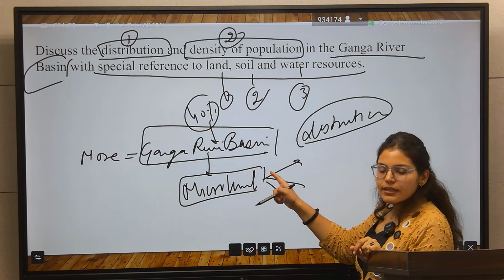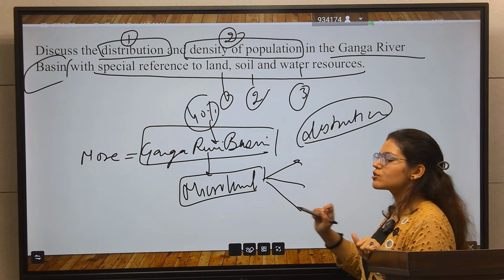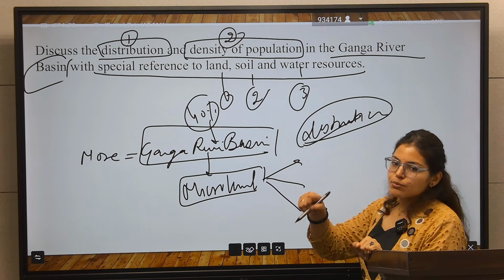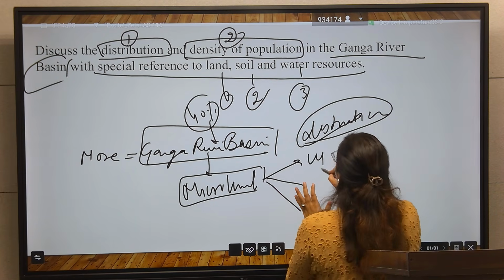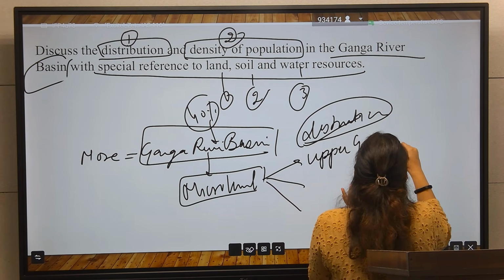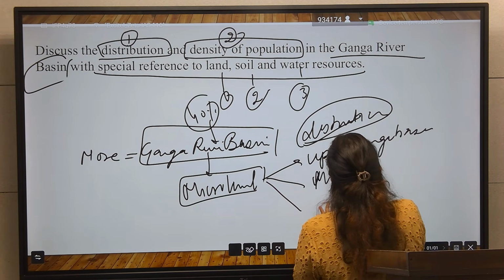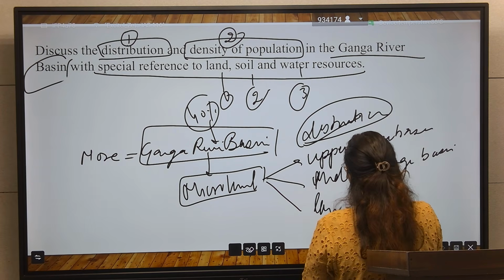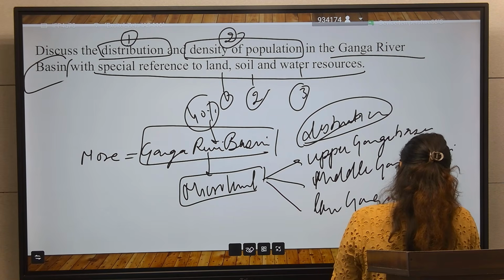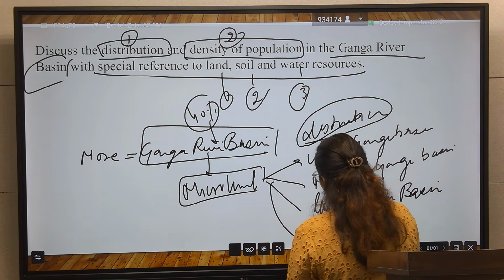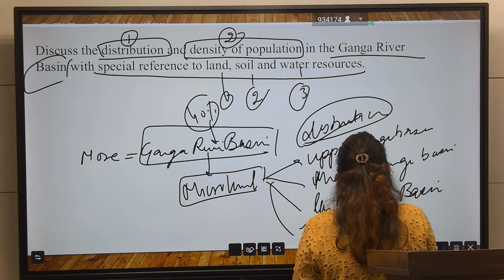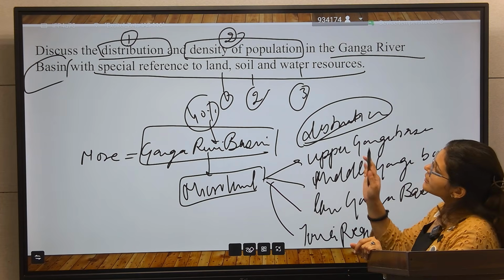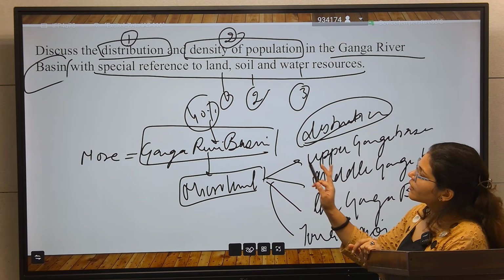There is upper Ganga river basin, there is middle Ganga river basin, there is lower Ganga river basin, and there is a Terai region also. You will write about the distribution of population in the upper Ganga basin, then the middle Ganga basin, and then the lower Ganga basin. After that, some Terai region also. This way you have to write the distribution of population in the Ganga river basin.